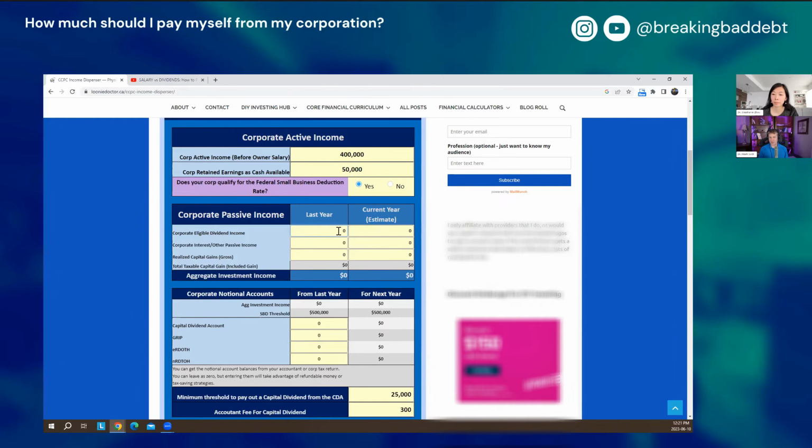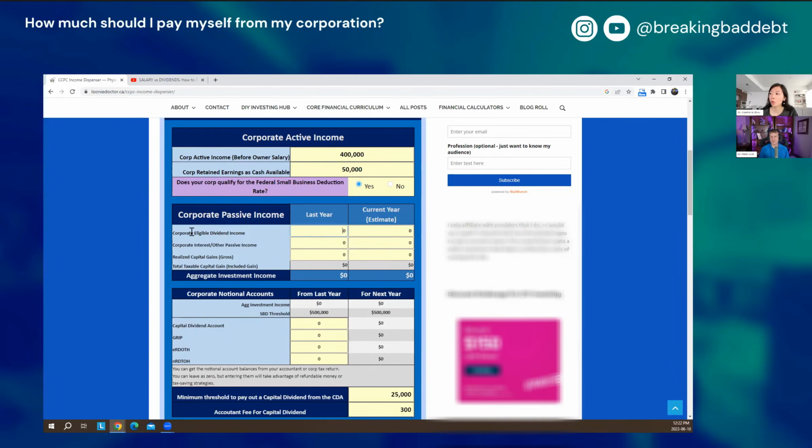And then, if you know what it is for the current year, the reason why it asks for that is because you can plan. Let's say I'm getting $30,000 of eligible dividends. Well, I probably will want to give $30,000 of eligible dividends out to myself to release all those refundable taxes. So the last year helps you with the passive income threshold, and the current year helps you to be the most efficient you possibly can with the investment income that's coming in, making sure that you release all those taxes.